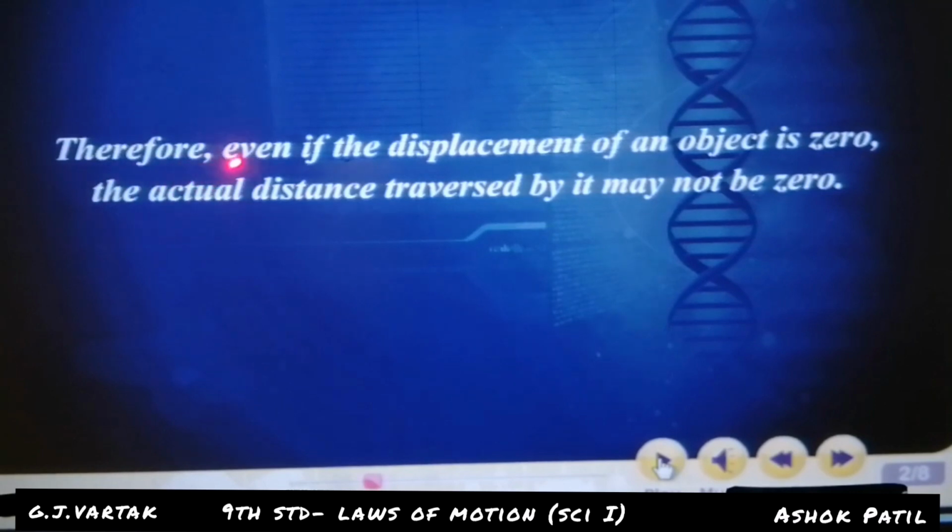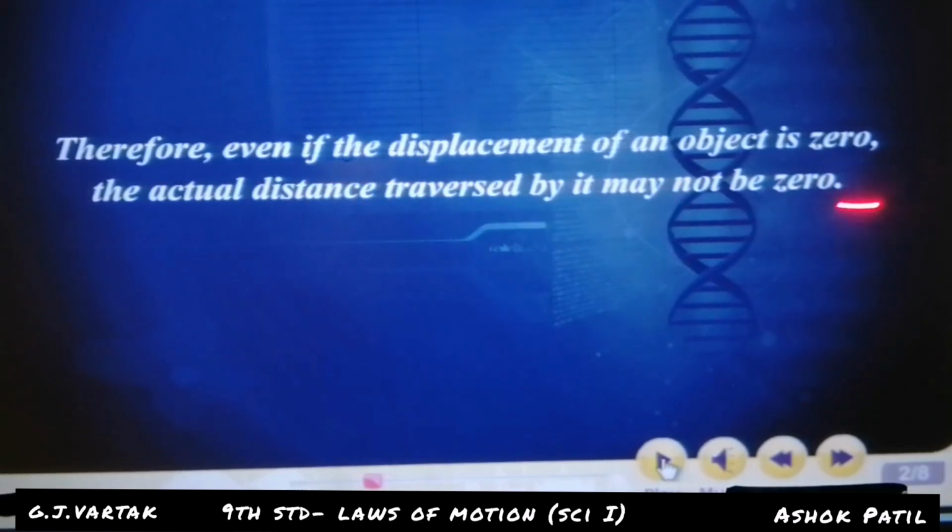Therefore, even if the displacement of an object is 0, the actual distance traversed by it may not be 0. Displacement is 0, but she moved from the starting point and came back to the point where she started.